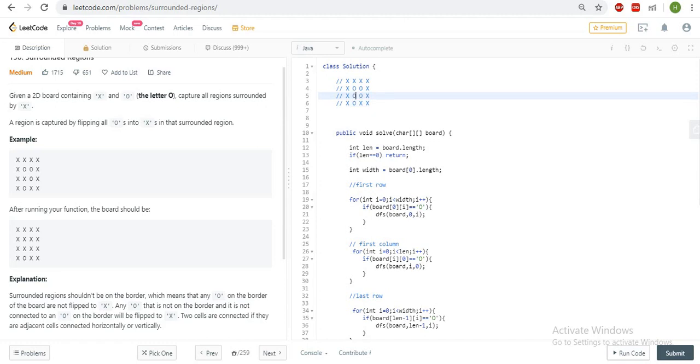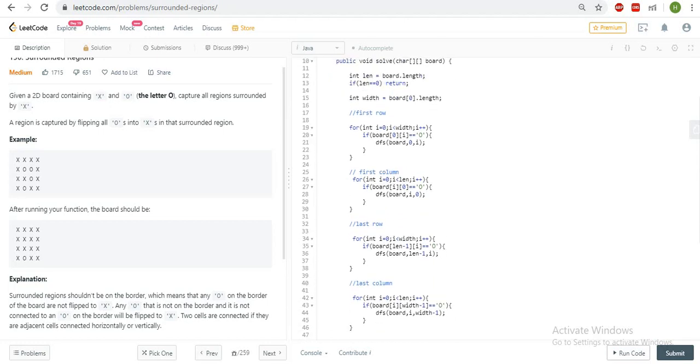So right now, if we have an O over here, I can go to this O and after that to this O, and I know these are not surrounded. So I can change this value to some other value so that I get to know that I cannot change these O's, right? So this was the logic which I have applied.